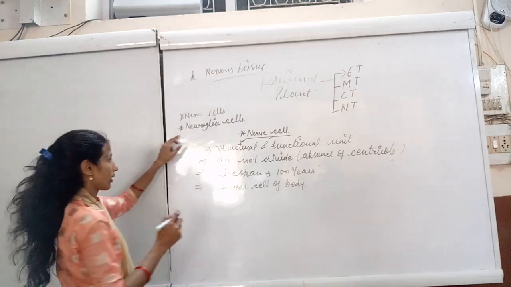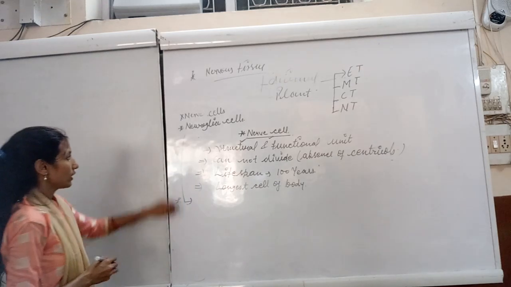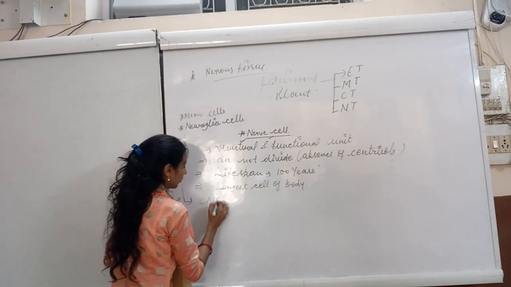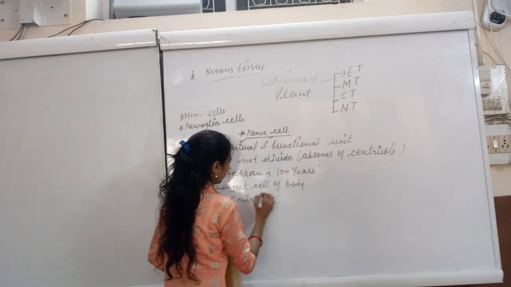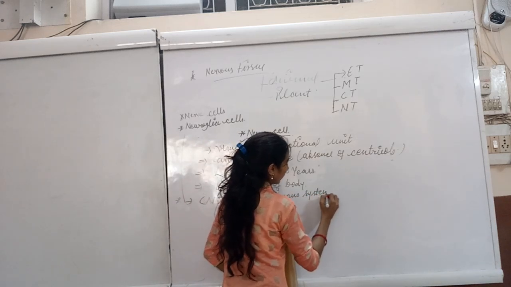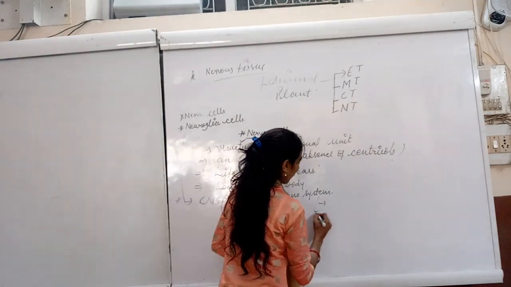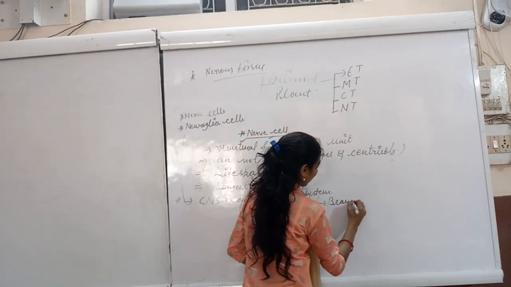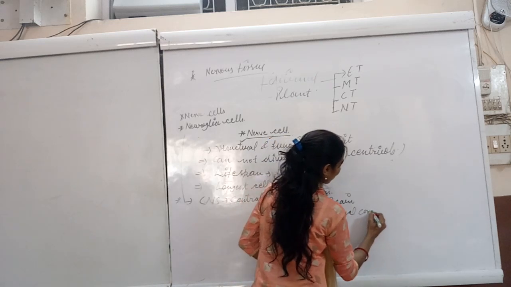Then the neuroglia cells. These cells are mainly present in the CNS part. The CNS is the central nervous system, which consists of two parts: the brain and the spinal cord. Right?